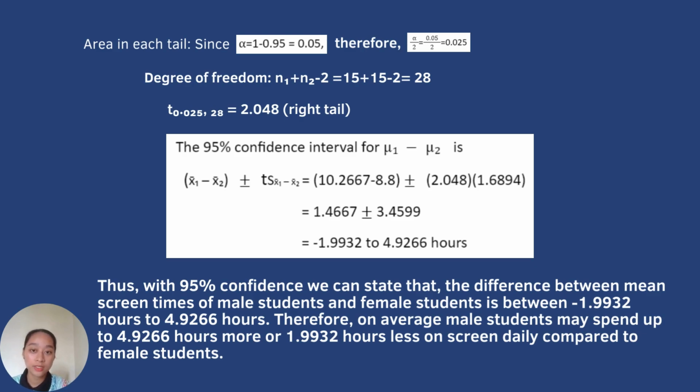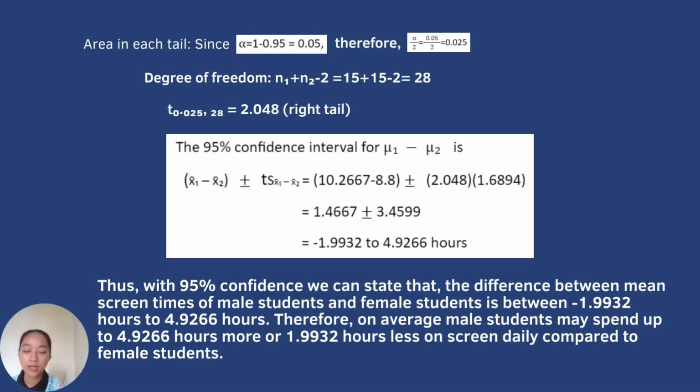The 95% confidence interval for mean 1 minus mean 2 is x1 bar minus x2 bar plus or minus the t value times the standard deviation of x1 bar minus x2 bar, and we get the confidence interval of negative 1.9932 to 4.9266 hours.